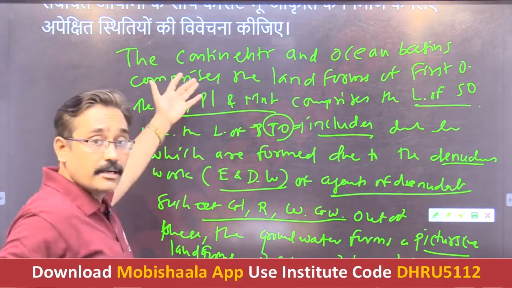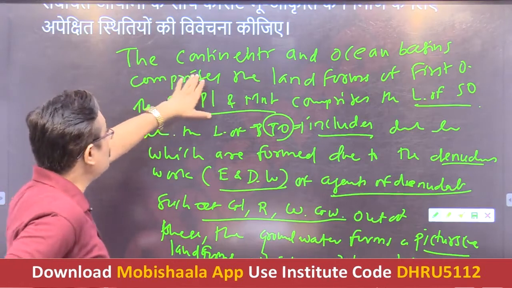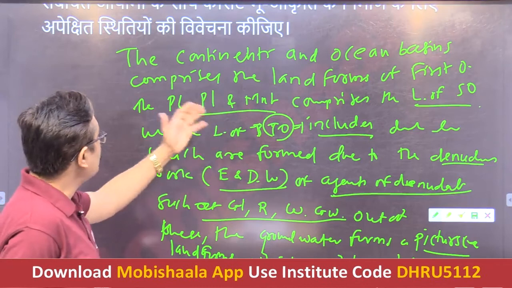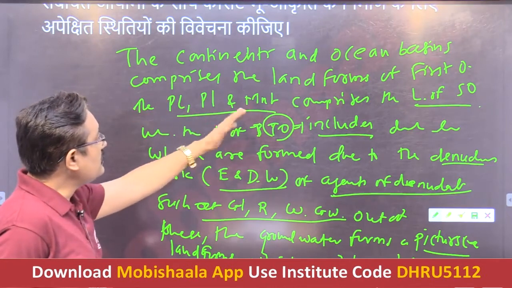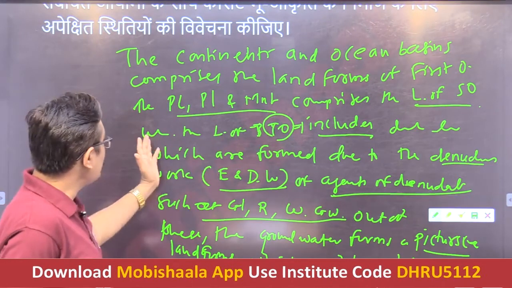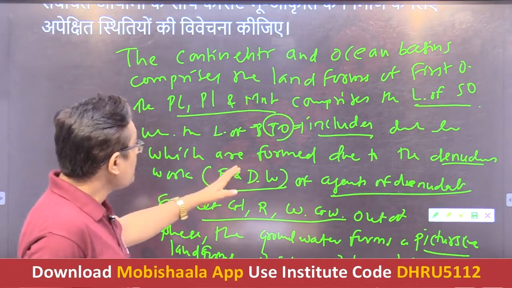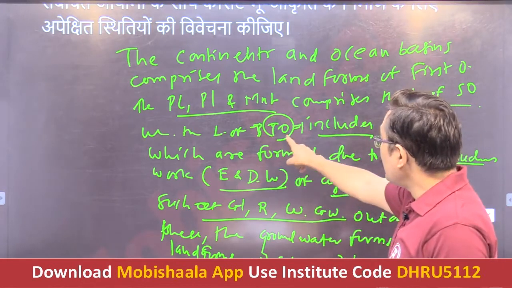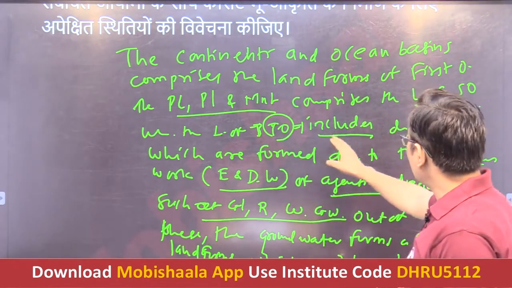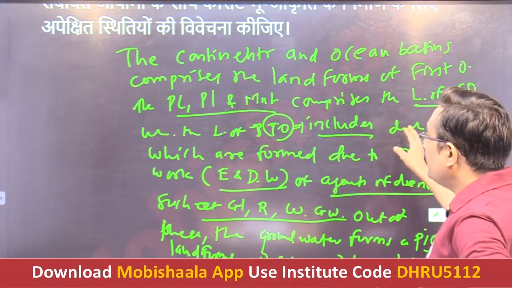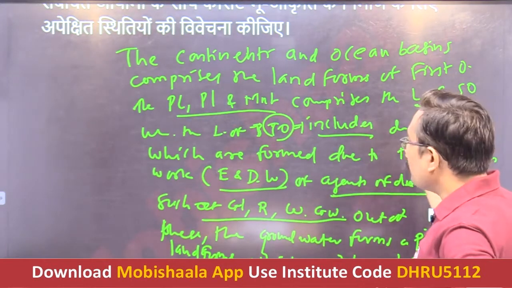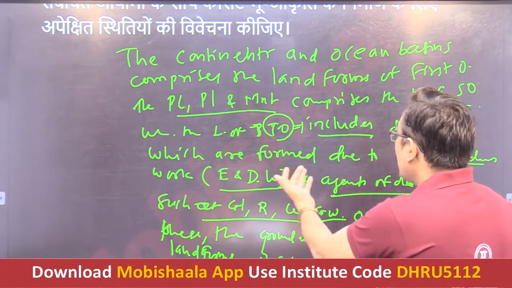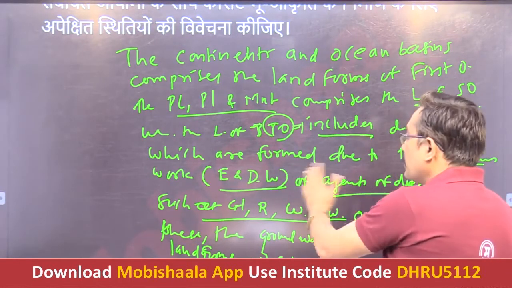So how can we come to this conclusion? Introduction: the continents and ocean basins comprise the landforms of first order. The plateaus, plains and mountains comprise the landforms of second order, while the landforms of third order include the different landforms which are formed due to the denudational work.